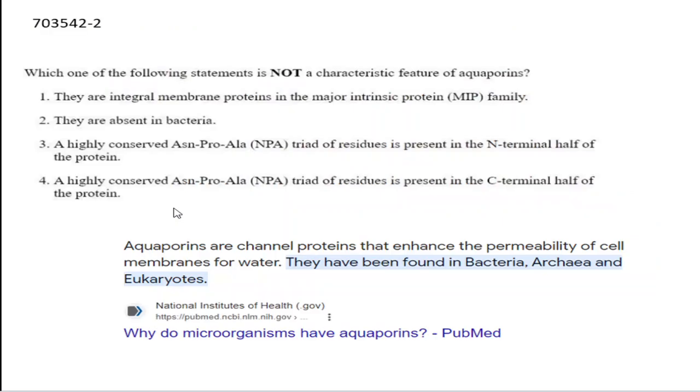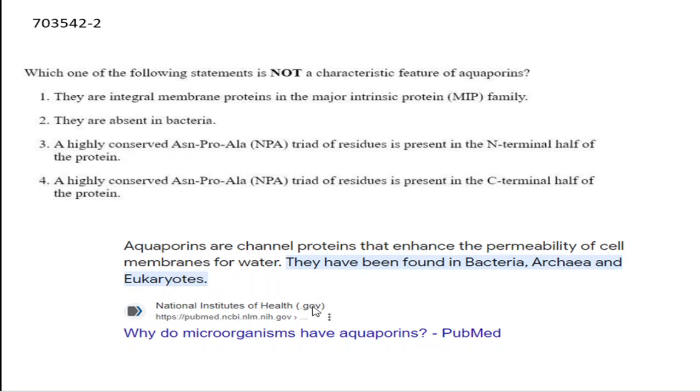Next, some had challenged this particular question. From NTA they just mentioned option 2 is the correct statement, because they are asking which of the following is not a characteristic feature of aquaporin. Option number 2, they are absent in bacteria. Of course, it is not a characteristic feature of aquaporin. At the same time, option 4 is also correct, because the highly conserved NPA, that is asparagine proline alanine, is not present in the C terminal.